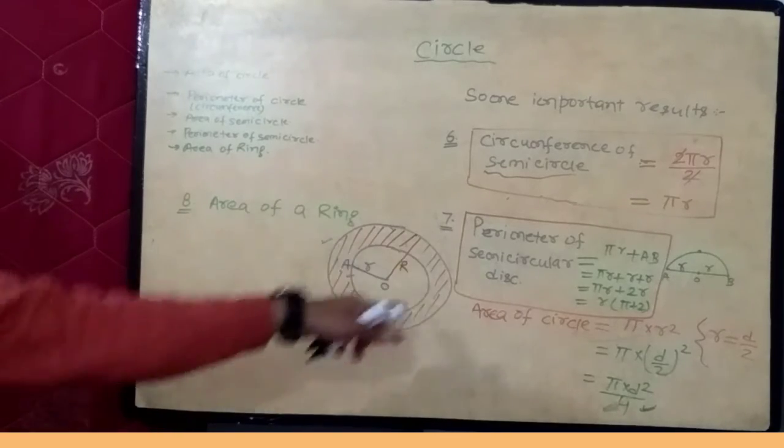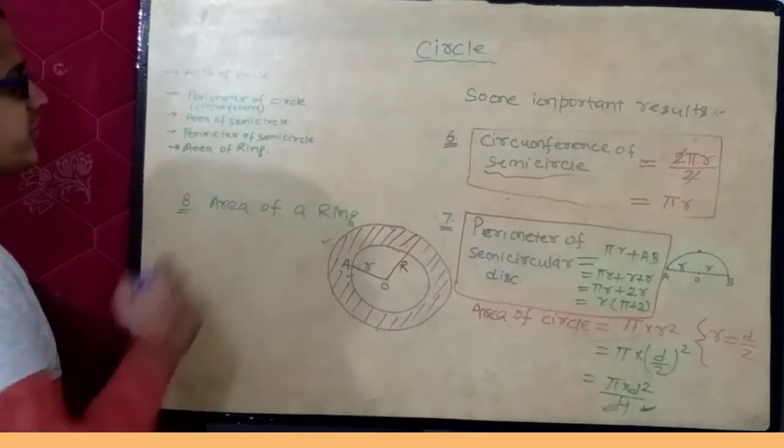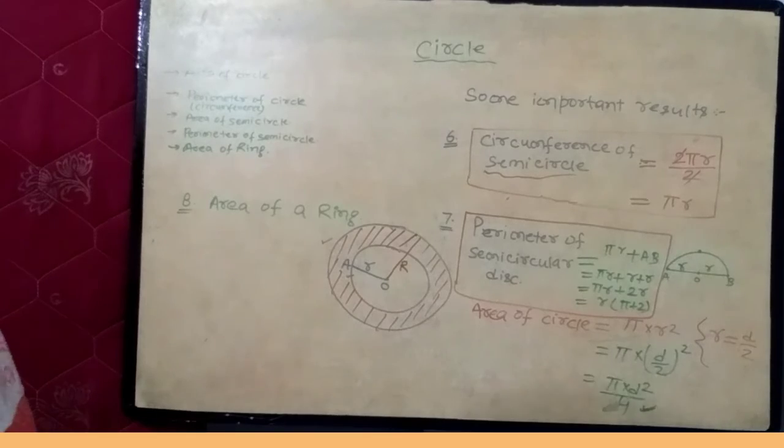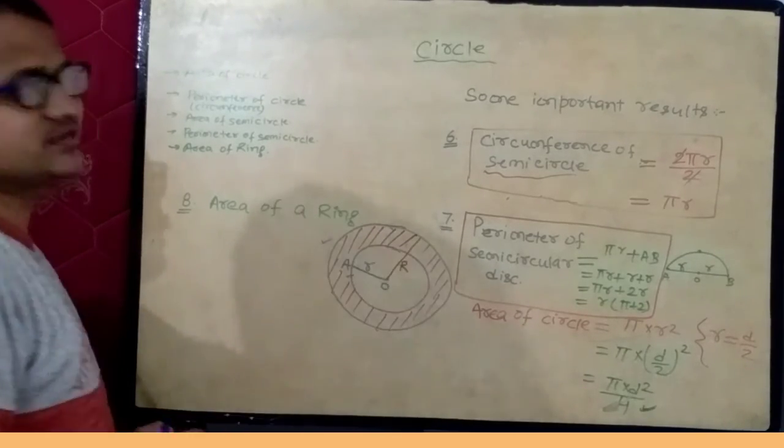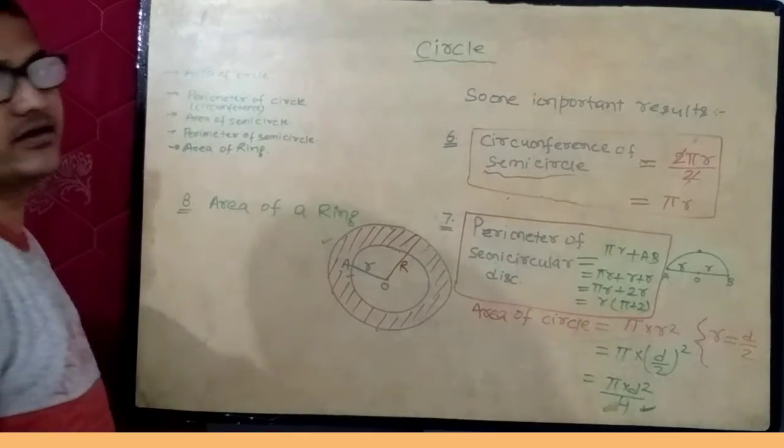This is area of ring. So the region which is bounded between two concentric circles is known as ring.